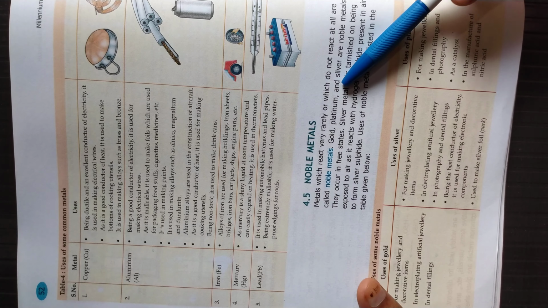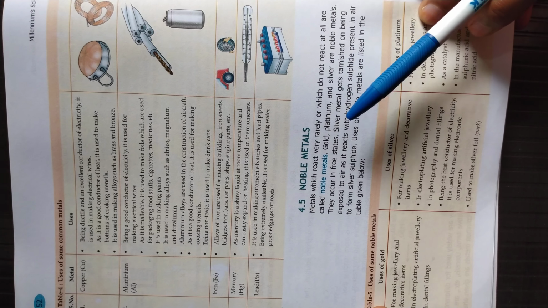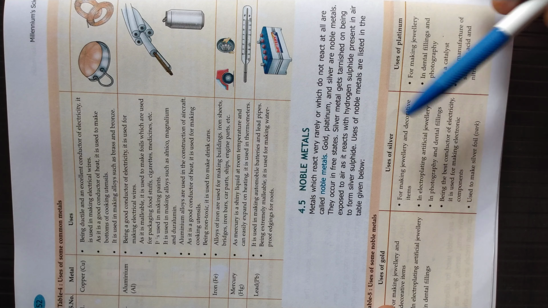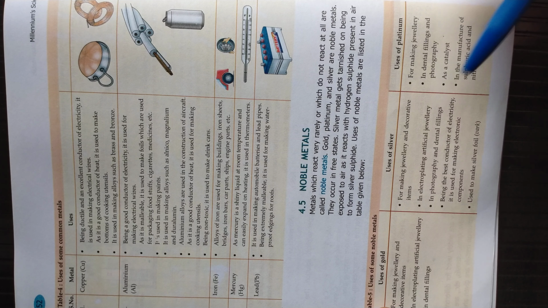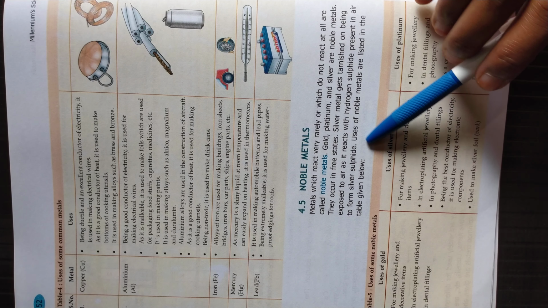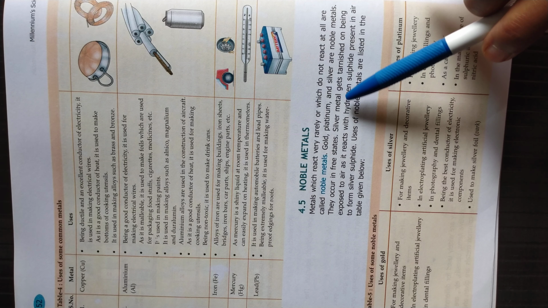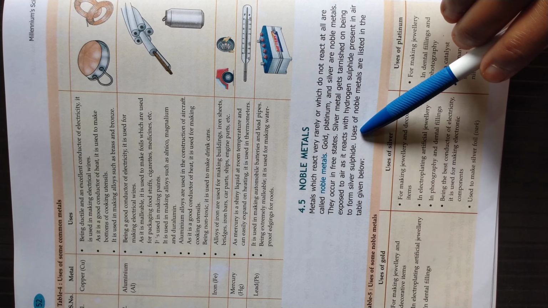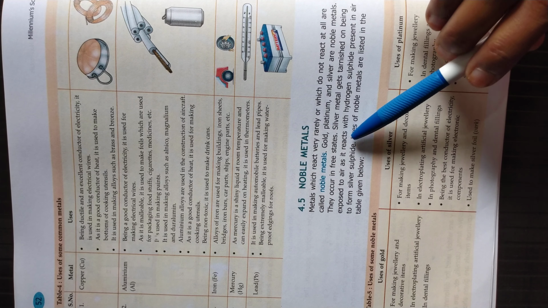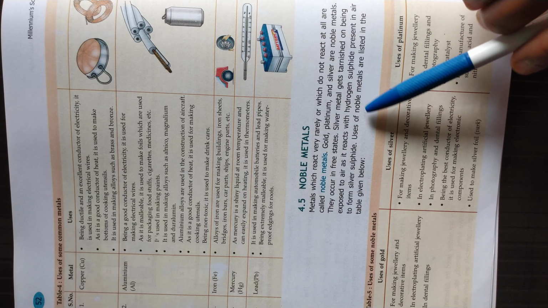The noble metals, as I told you, are certain metals which do not react with other elements. Okay, they are called noble metals. They react with other elements, but only at certain conditions and very rarely, like gold, platinum, silver. They generally come under the category of noble metals. They occur in free state, meaning they do not react with other elements easily.